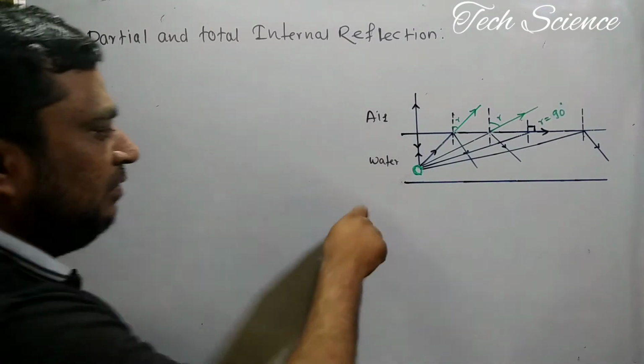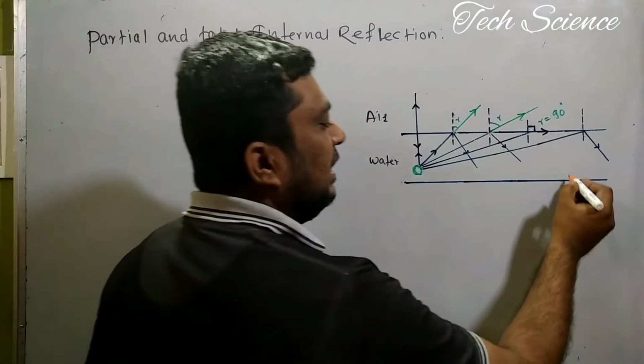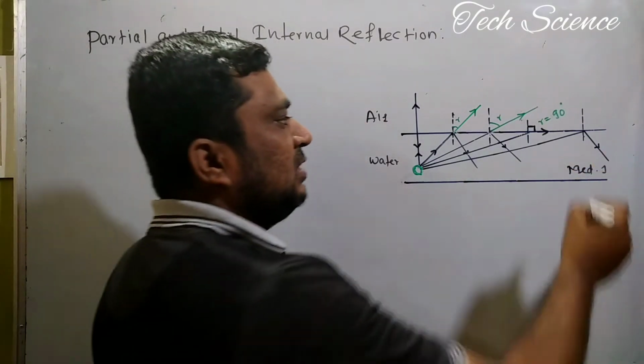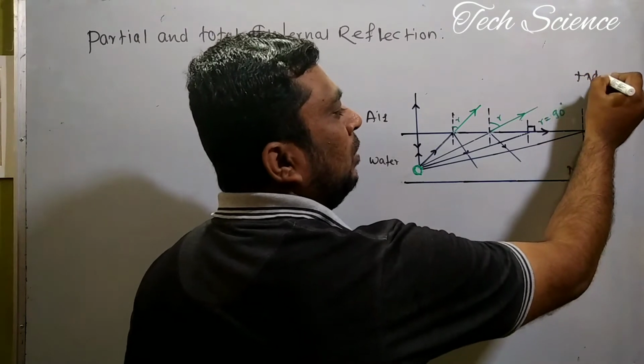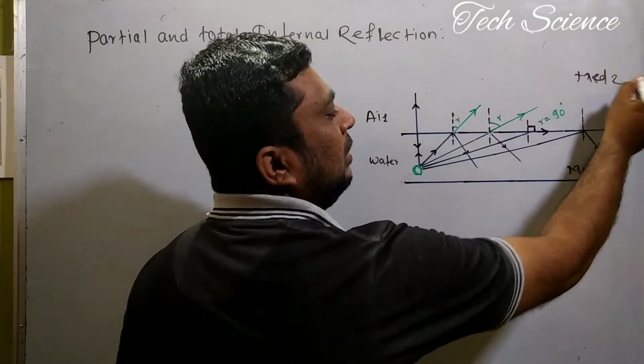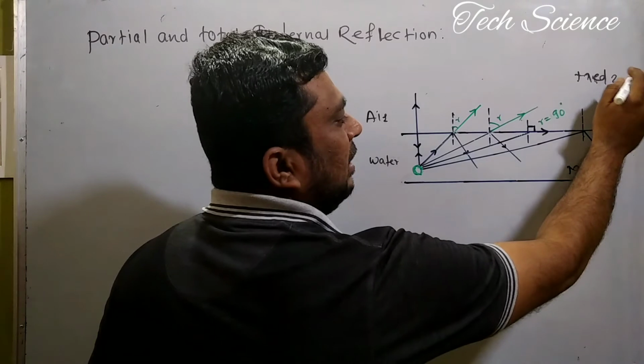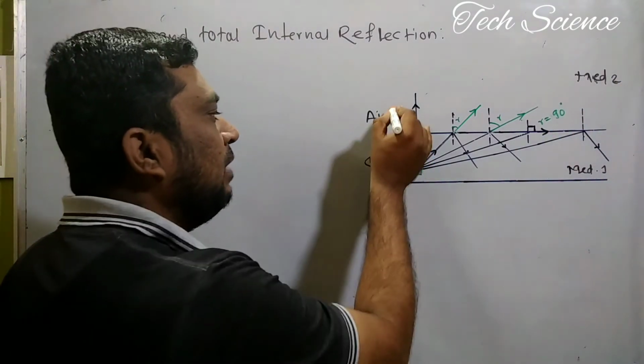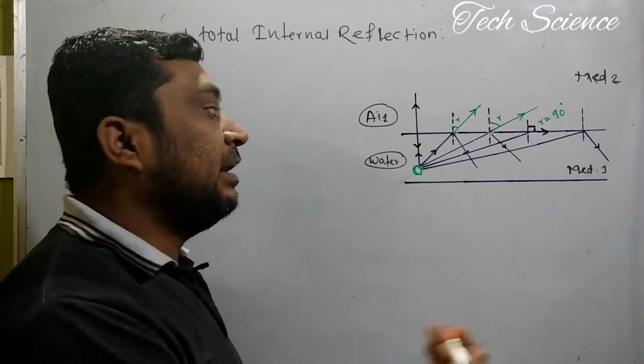Observe this activity. Here, this is the first medium, medium number 1, and this is medium number 2. The first medium is water, which means it is a denser medium, and the second medium is air, which is the rarer medium.